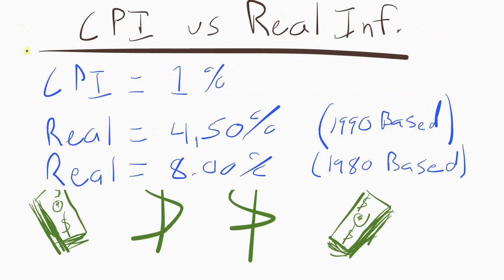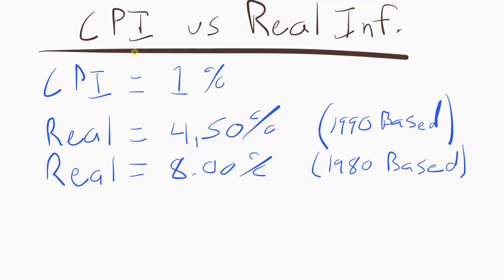All right, so we have CPI, Consumer Price Index, versus real inflation. The government tells us currently inflation is 1%. I don't know if you believe that. I sure don't. We only discuss things that are real on this channel. And every time I go to the grocery store, it seems to cost me an additional 10% every week. That's just me. I don't know what your bill is. You can kind of decide what you feel on your own here.